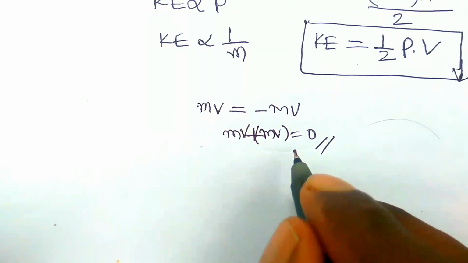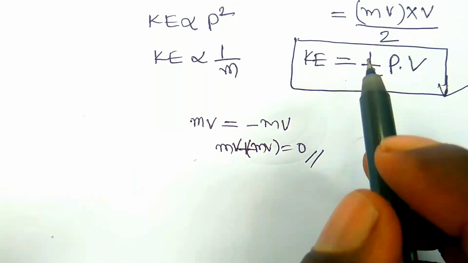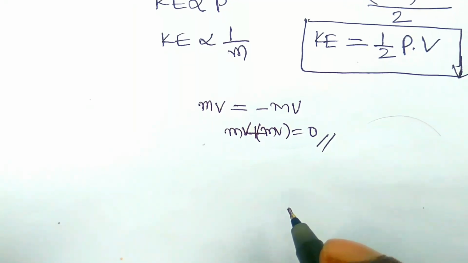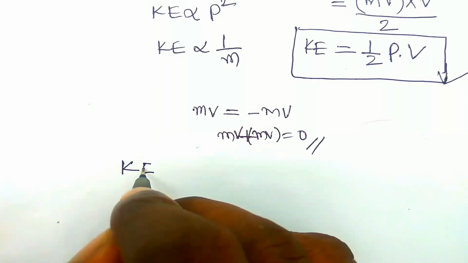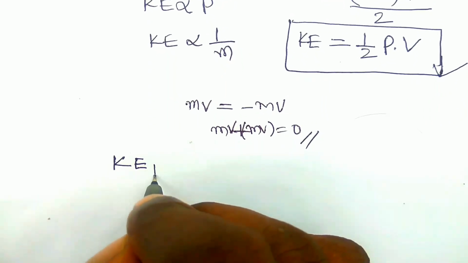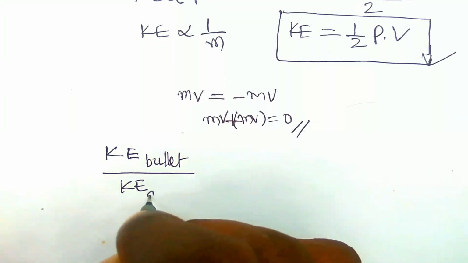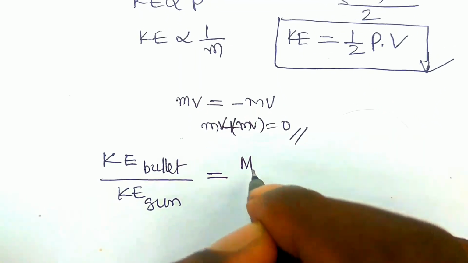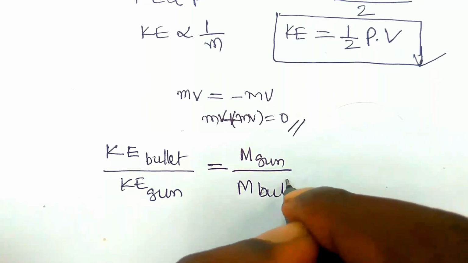From the above expression we can say that the ratio of the kinetic energies of two bodies having the same magnitude of momenta, that is KE bullet by KE gun, is the inverse of the masses.